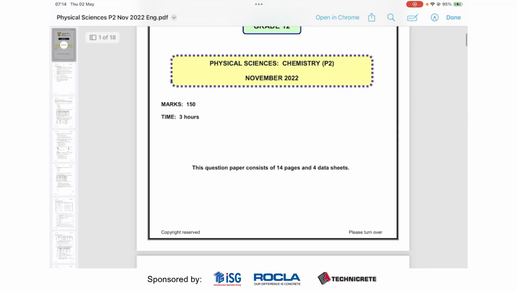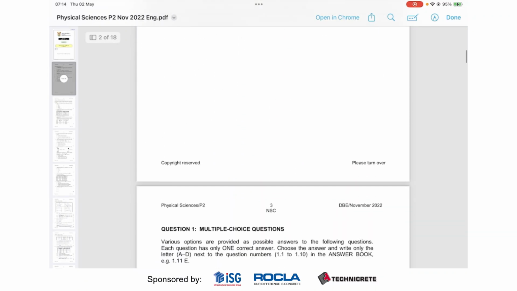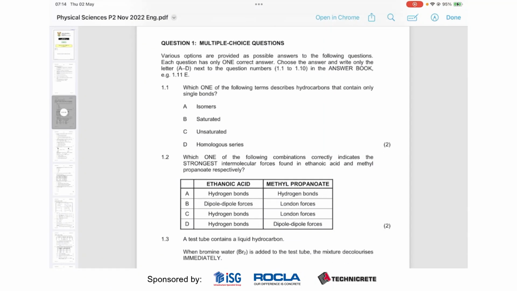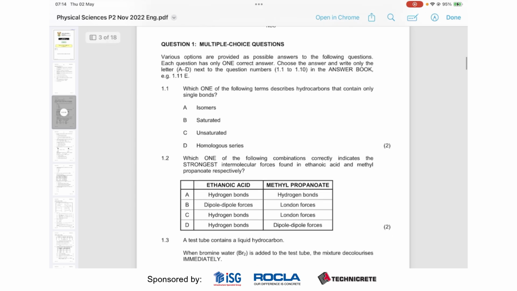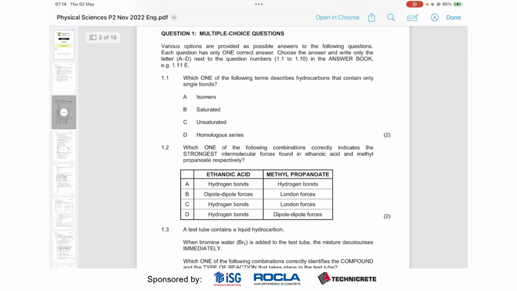As we can see, it's a 3-hour paper for 150 marks. And I think there's around 10 questions. So budgeting your time, it should take about 20 minutes to go through each question roughly. Maybe a bit quicker so that you have some time to come back and double check your work. But yeah, okay. So for right now, we'll deal with question 1, the multiple choice section. There's 10 questions here. So getting straight into it.